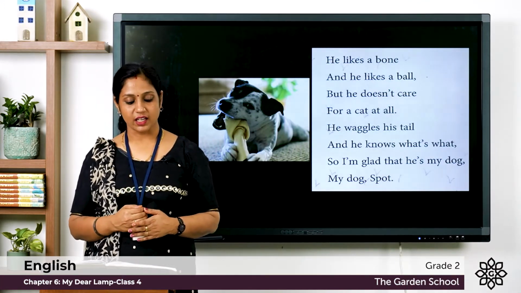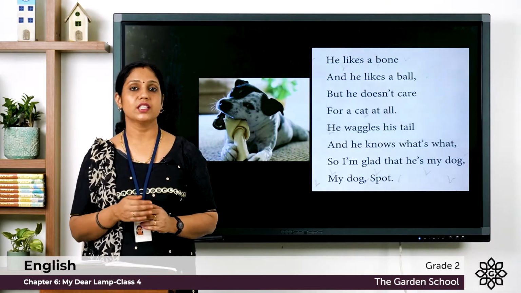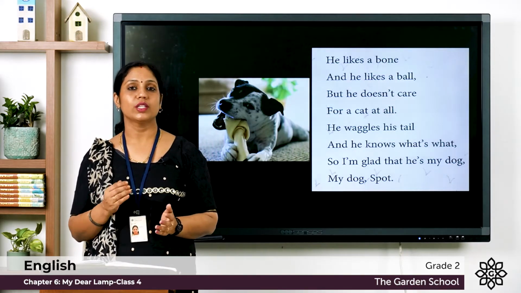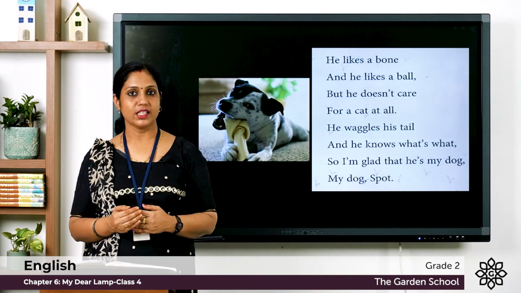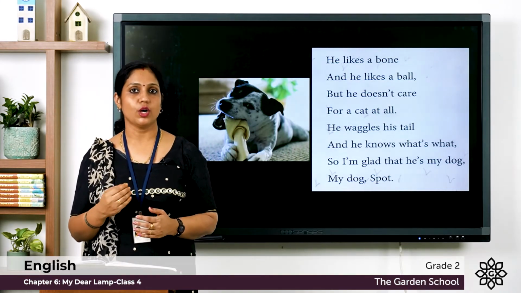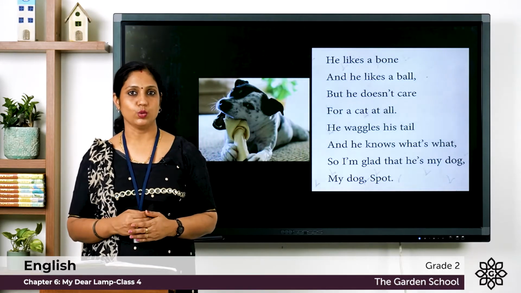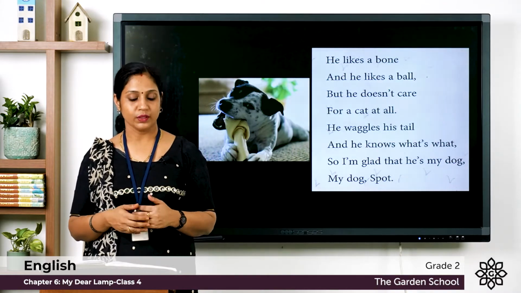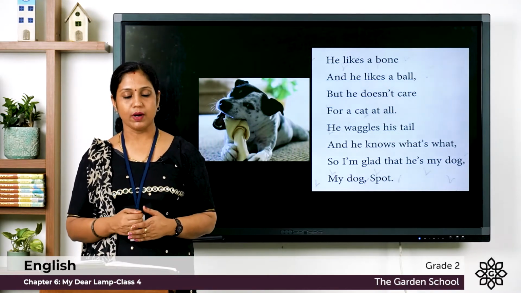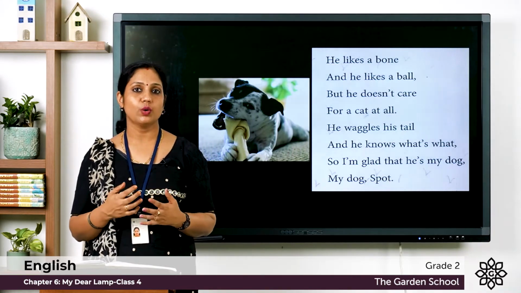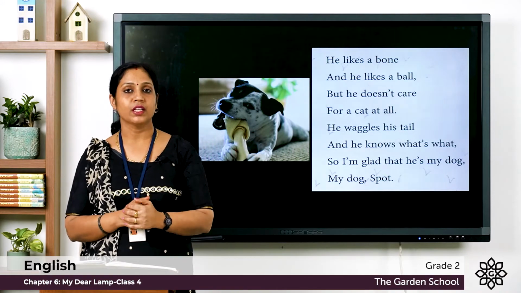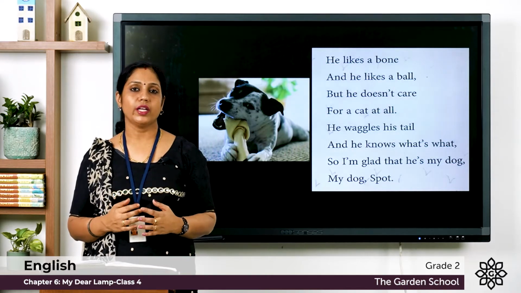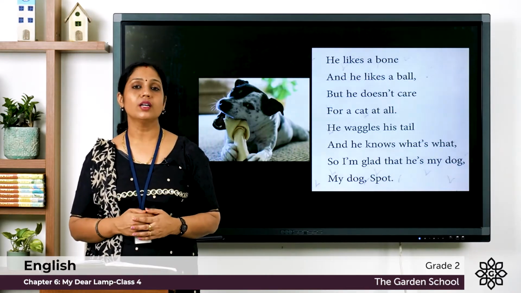He waggles his tail and he knows what's what. Waggles means the moving of the tail. Dogs keep on moving their tails back and forth. That is what is called waggles. And here the poet is saying the dog waggles his tail and he knows what's what. He is an intelligent and clever dog and he knows what to do. So I am glad that he is my dog. Here the poet is so glad. Glad means happy. Why is he happy? That he is my dog. Because Spot is his dog, the poet is so happy.